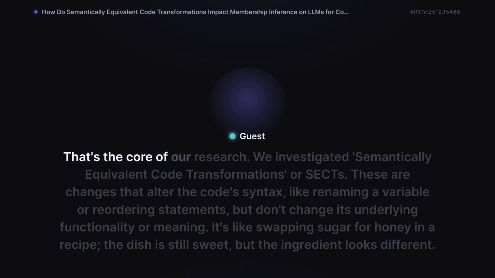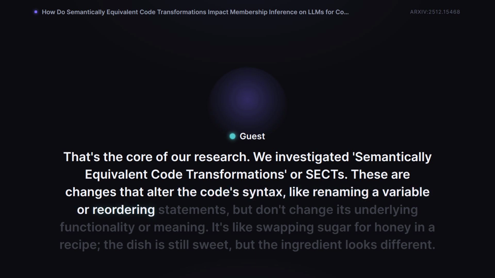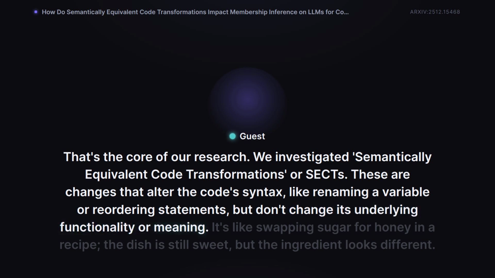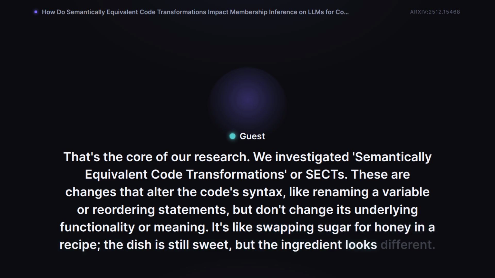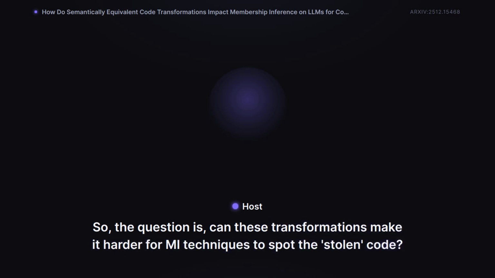That's the core of our research. We investigated semantically equivalent code transformations, or SECs. These are changes that alter the code's syntax, like renaming a variable or reordering statements, but don't change its underlying functionality or meaning. It's like swapping sugar for honey in a recipe. The dish is still sweet, but the ingredient looks different. So, the question is, can these transformations make it harder for MI techniques to spot the stolen code?